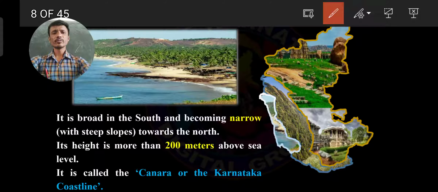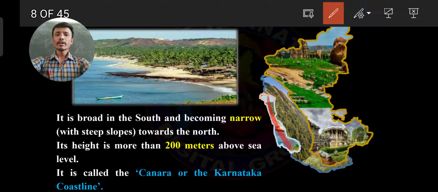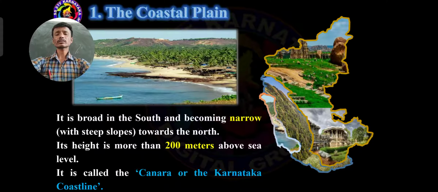This is called as Canara. Canara means the same as Karnataka coastal line. Sometimes they ask what are the important physical features of Canara. Canara means Karnataka's coastal line, so you should keep it properly in your mind. This is also called as coastal plain, also called as Canara or the Karnataka's coastal line.